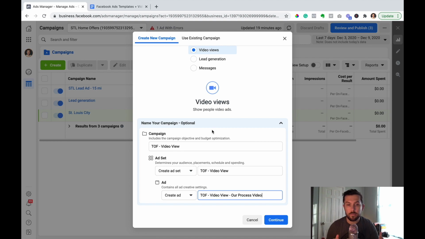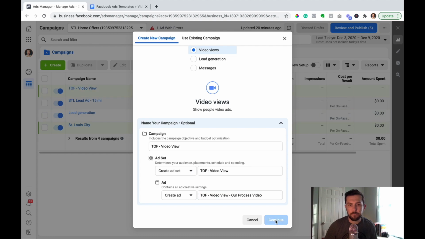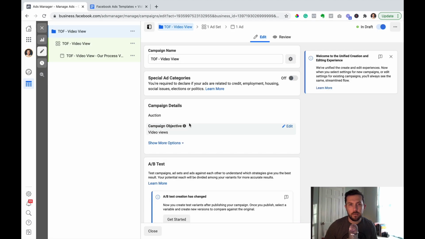The reason I'm doing that is because inside of an ad set, you could actually have multiple different types of ads. So I could run a completely separate ad with a different type of video if I wanted to test a quote unquote our process video against a different type of video where I'm saying a completely different message. So I'm going to go ahead and click continue, and it's going to take me inside of the campaign